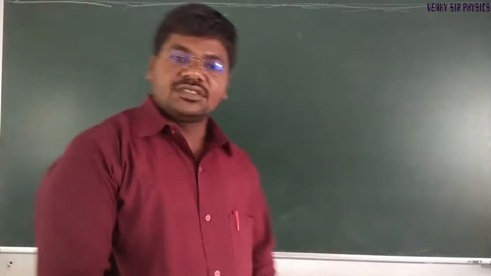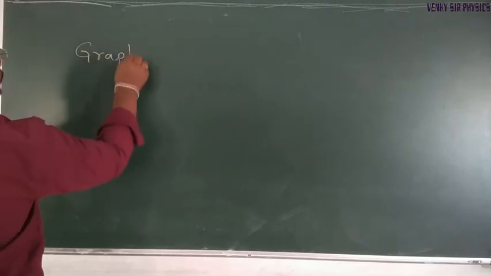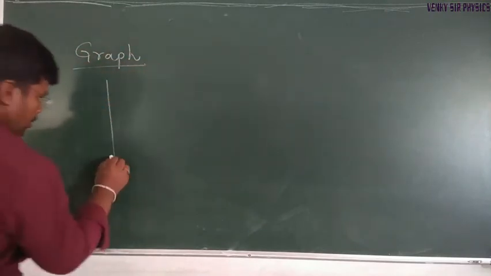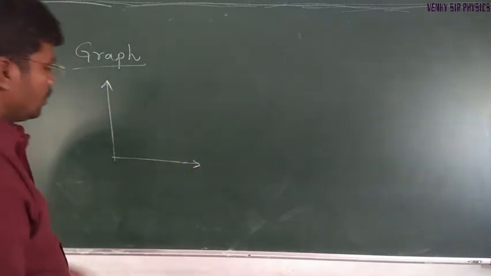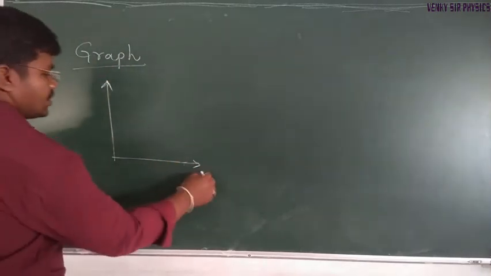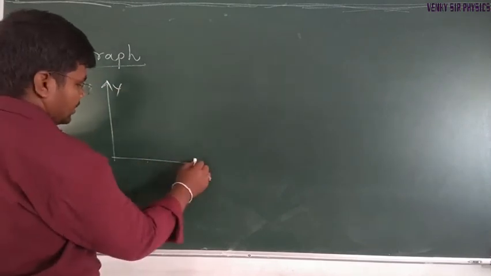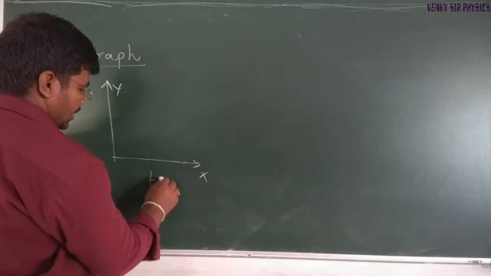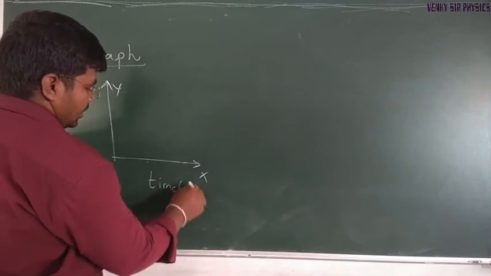Coming to graphs. We can represent a graph in the x-y coordinate system. Along the x axis we always take time, denoted t, unit second.